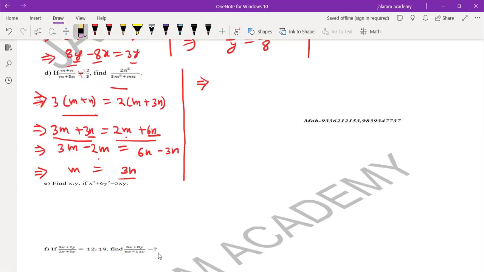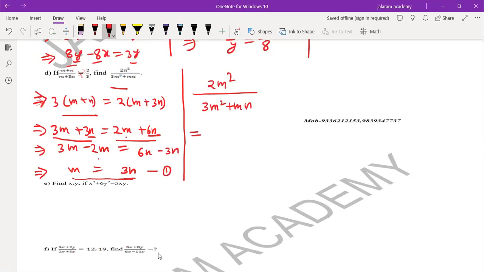So m equals to 3n. Now we have to find the value of 2n square over 3m square plus mn. For this, we require the value of m is to n. As it is already given that m equals to 3n, you can directly use it.